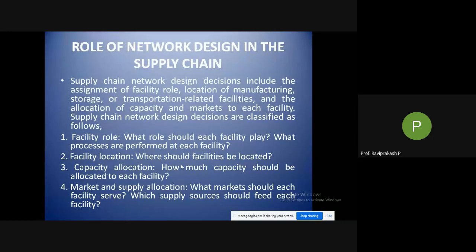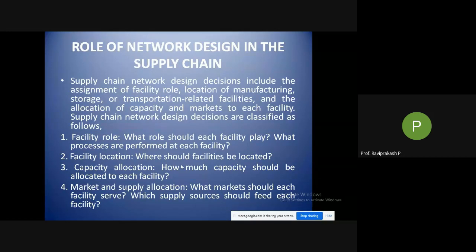Then facility location: where should facilities be located? Whether very near to the market, far from the market, or somewhere in between the manufacturer and the point of distribution, from the start to the end of distribution. Based on the product and the type of transportation available, even the location plays a very important role.